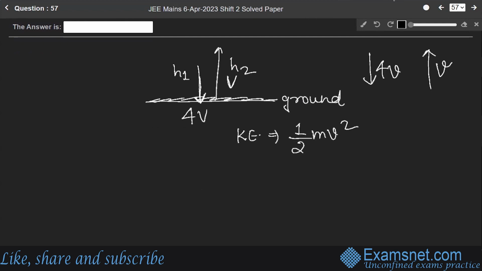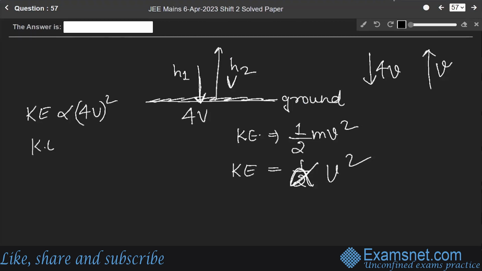So it is directly proportional to v square. So at starting, before hitting, kinetic energy is directly proportional to 4v square, means in starting it is 16v square, and after hitting, when it goes back, it is v square only.